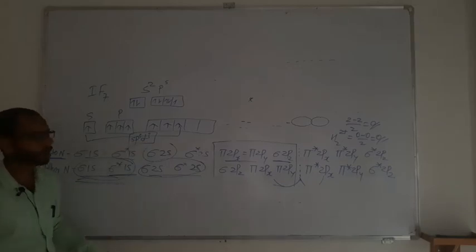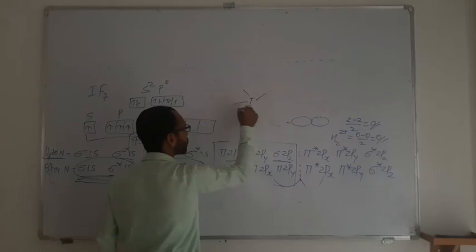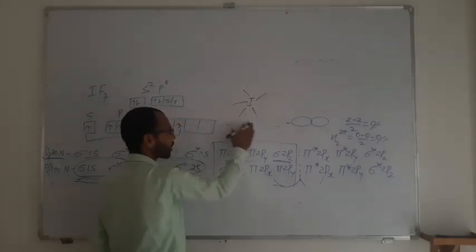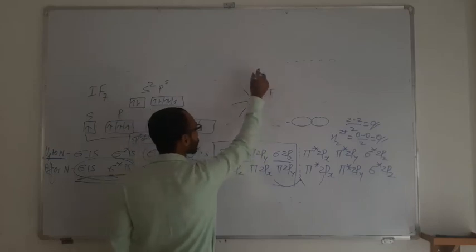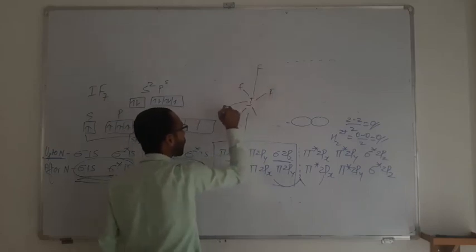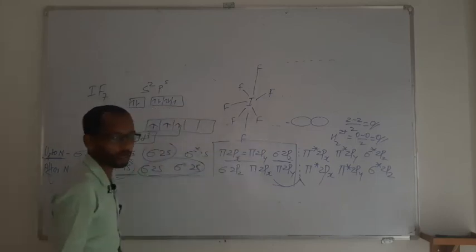So this is going to be pentagonal. The 5 orbitals in the plane form a pentagon. One will be upward, one will be downward. So it is going to be pentagonal bipyramidal.